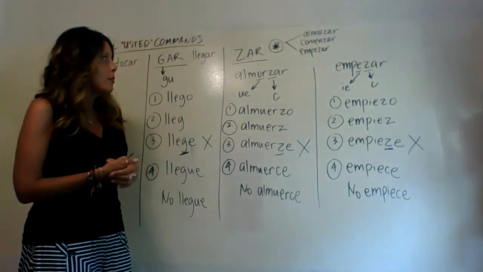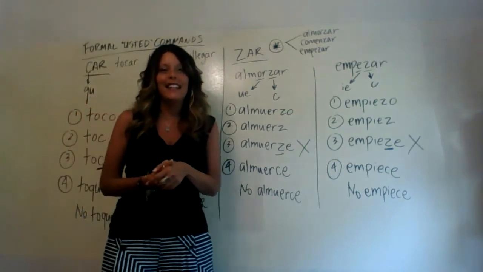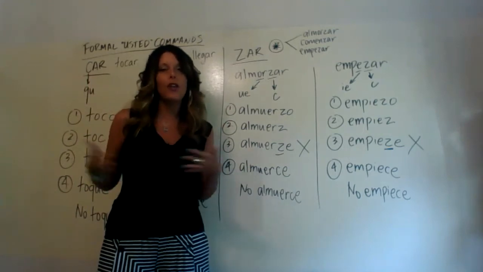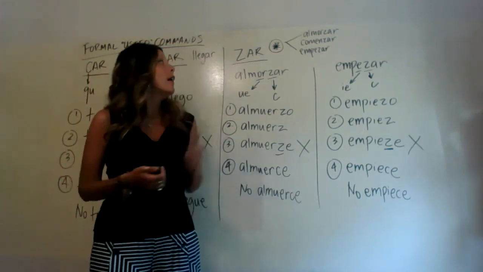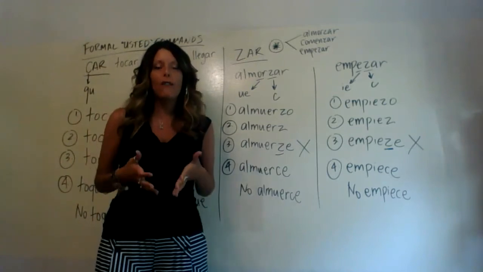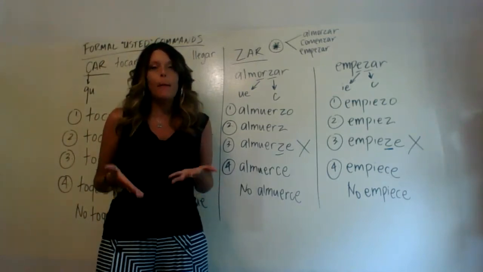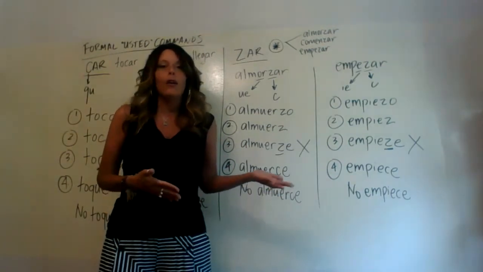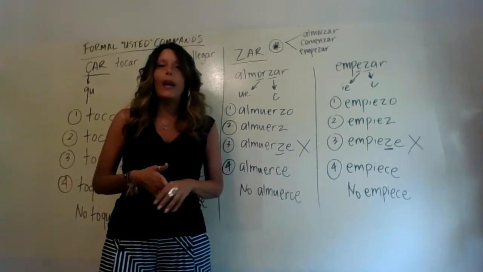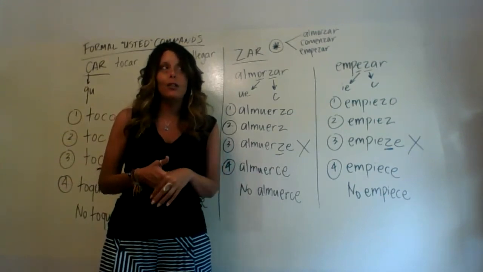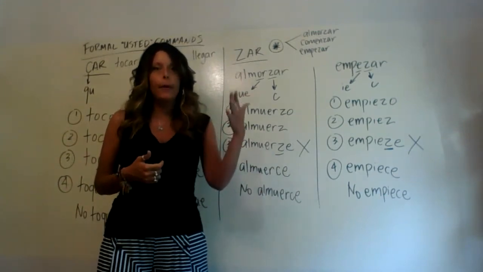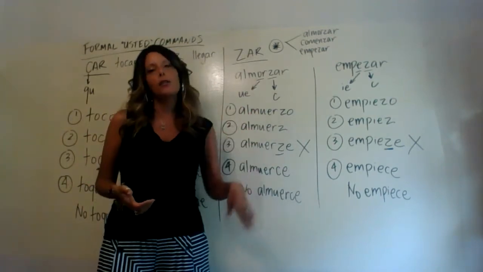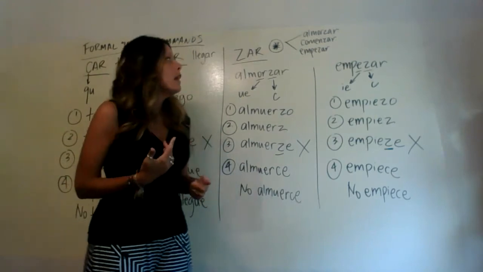So the thing that's tricky with ZAR verbs and formal usted commands and other tenses that you may have seen or that you may see in the future is that most ZAR verbs are not only ZAR verbs, but they're also generally stem change verbs. So it's just a pain sometimes because you have so many things to recognize and remember how to do, and so many things that you can mess up. But I've taken us through all of the steps here.